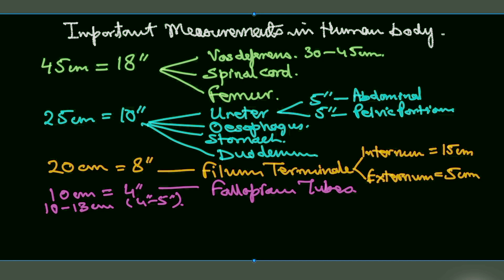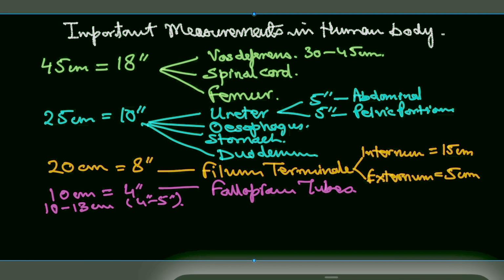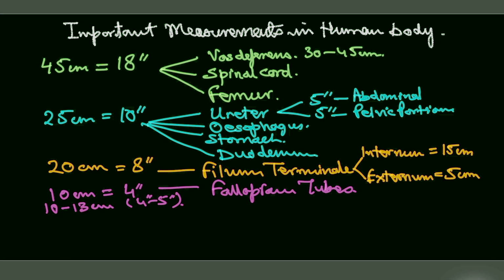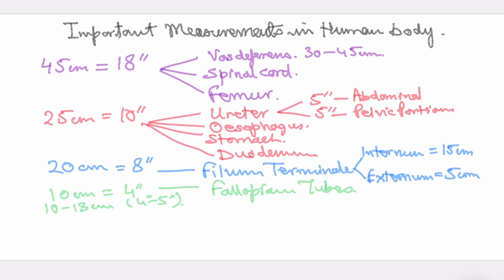This is for undergraduate level, to just memorize these measurements for important structures which are commonly asked in exams. So fallopian tubes are around or more than 10 centimeters, which is 4 to 5 inches. One more structure which has also been asked once is the vocal cords. So remember that vocal cords are 20 millimeter in length and 15 millimeter in length.